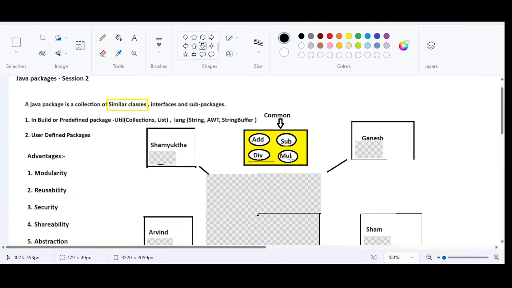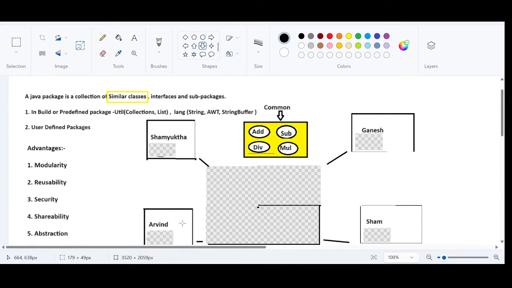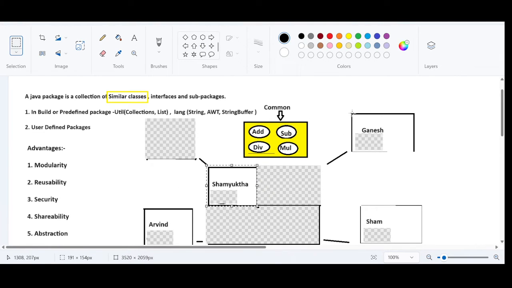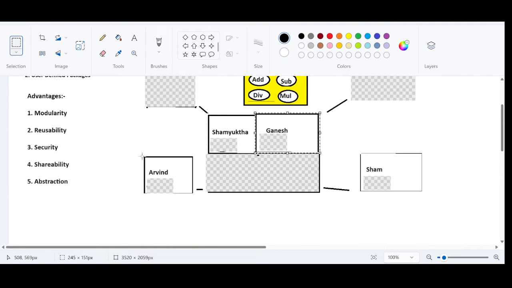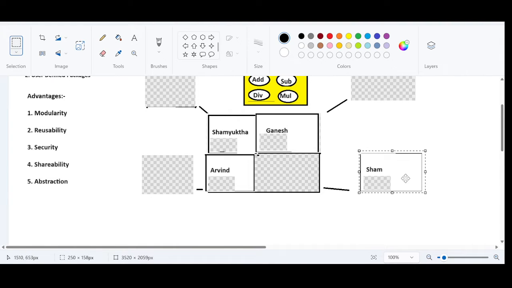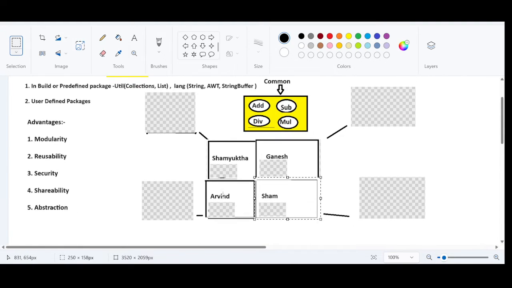Right now our functionality is what? Samyukta has done the job. Ganesh has done the job. Sham and Arvind have done the job. Right? Everyone has done the job. Now we have to combine all these functionalities: addition functionality, subtraction functionality, division functionality, and this is what? Multiplication. Right? All the separate functionalities are combined into a single entity. What we have done till now, all the separate functionalities have been combined into a single entity.